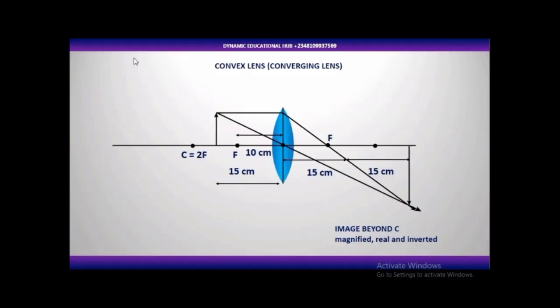So let's go back. Now this is the diagram that illustrates the question. Here to here is 15 cm, where the object is placed. Now here to here, according to the question, is 10 cm, the focal length. Here is the 2F. Now if you trace the path, you see that the object will be here, the image will be formed here at the other side, and the image is turned upside down. The distance between here and here will also be what? 15 cm here to here, and here to here is 15 cm, making 30 cm. The 30 that we got the other time.